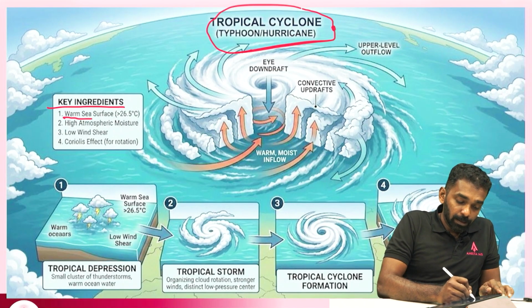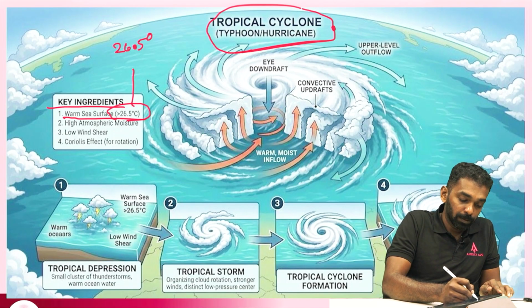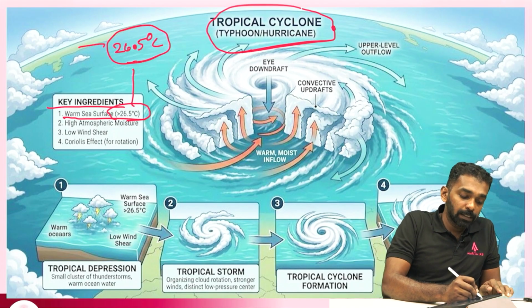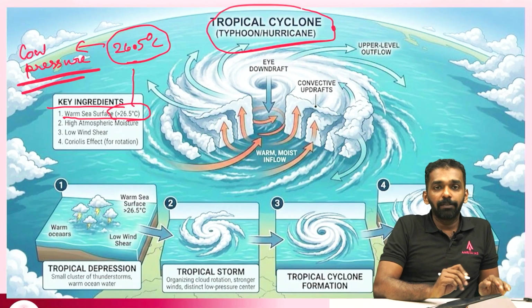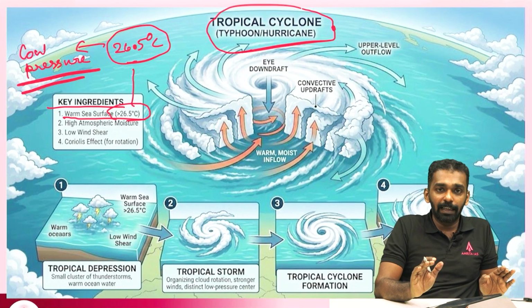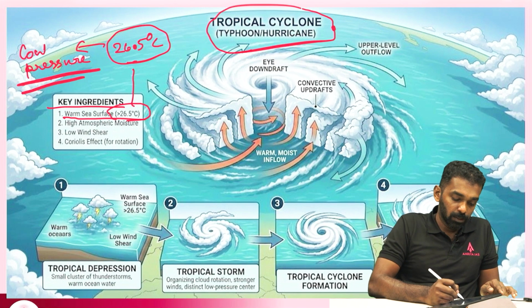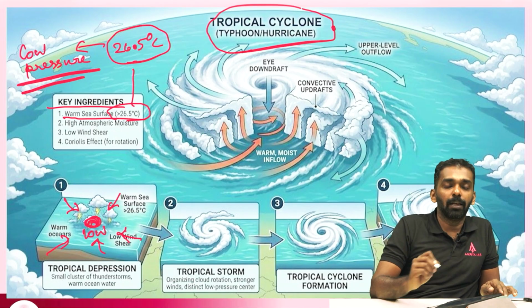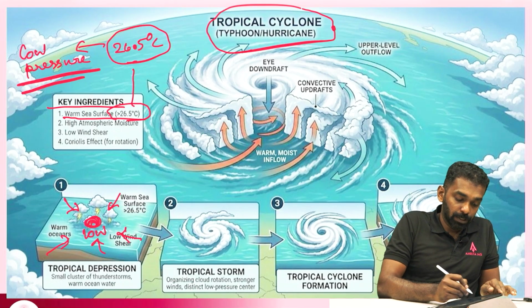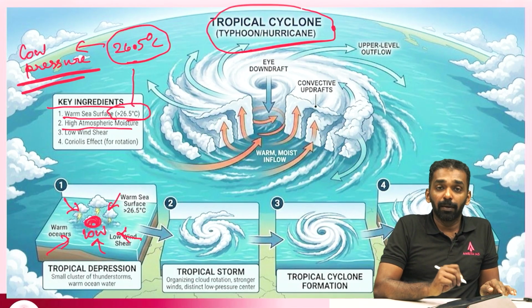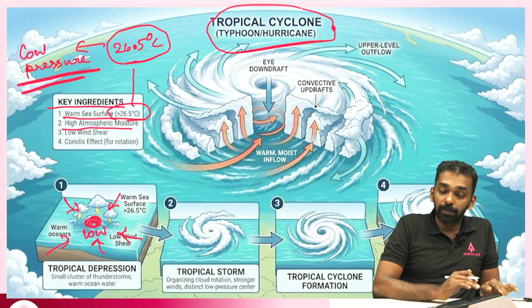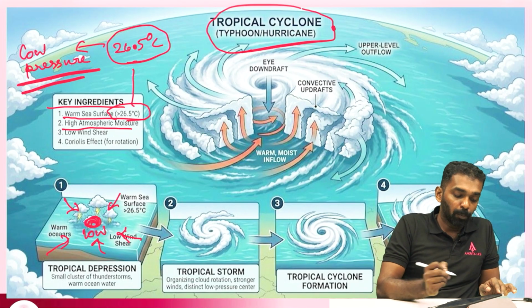The first important thing is the warm sea surface, that is 26.5 degrees and above. This warm sea surface creates a low pressure. Whenever a low pressure is created, it attracts winds from all the surrounding regions to the low. Next is the high atmospheric moisture content. Since it is a warm ocean surface, we will have enormous amounts of moisture content.